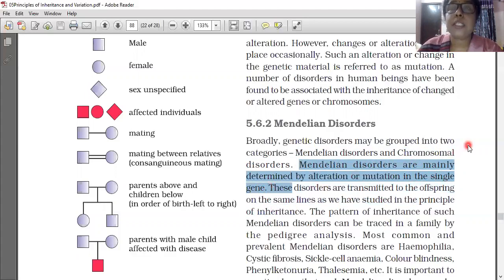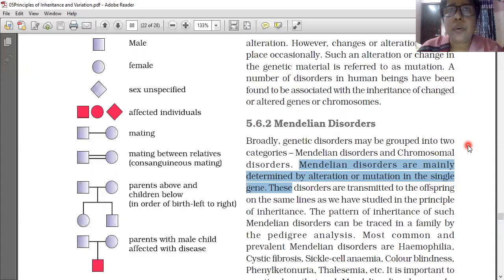That single gene is very specific. When a change occurs in the single gene, that comes under Mendelian disorders. Alteration means change, and a sudden change is called a mutation. So Mendelian disorders are mainly determined by alteration or mutation in a single gene only.